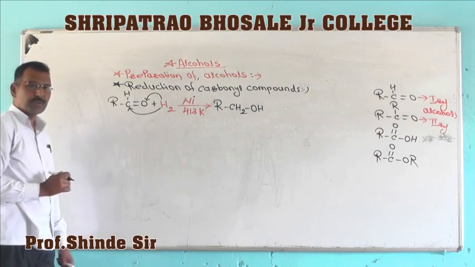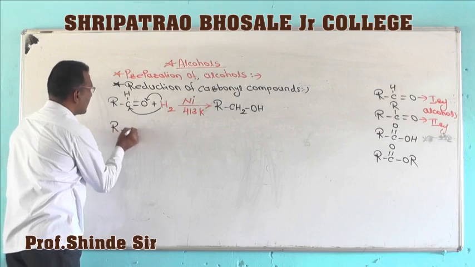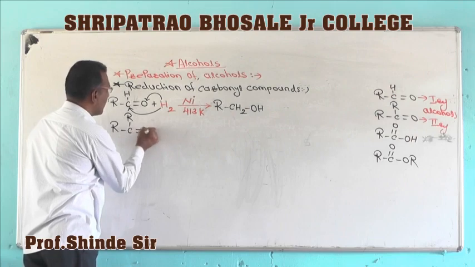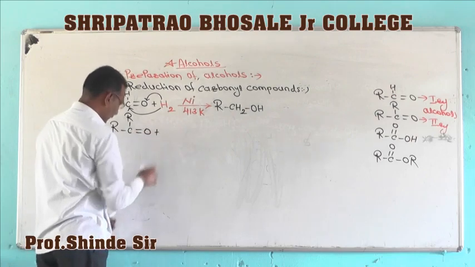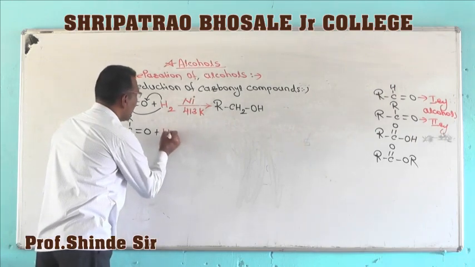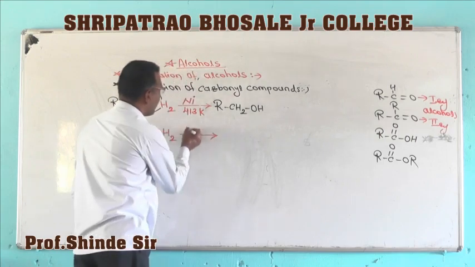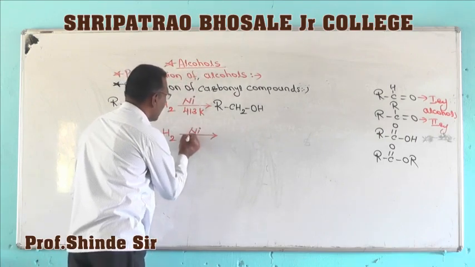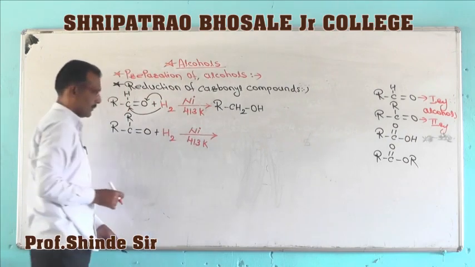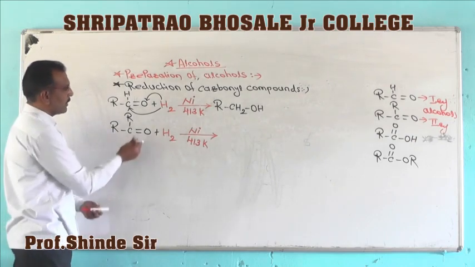Similarly, ketones also undergo catalytic hydrogenation. Consider this is a ketone. When the mixture of ketone and dihydrogen is passed over nickel catalyst at 430 Kelvin, addition takes place across the double bond.